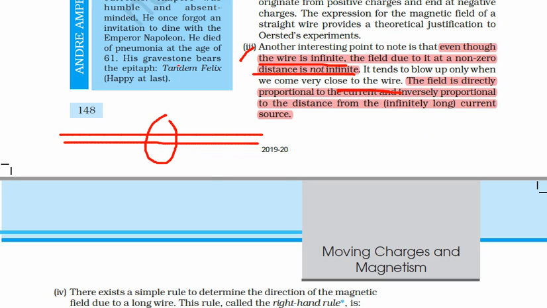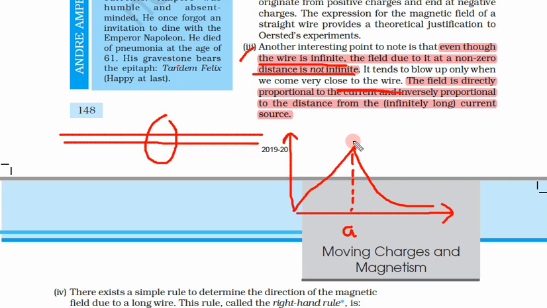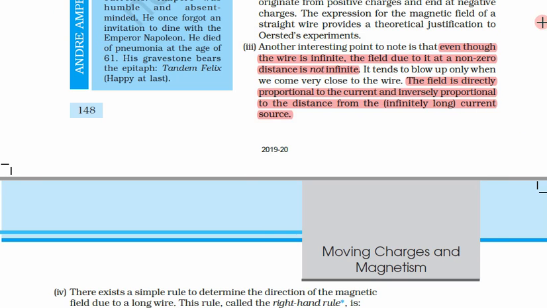So if we see that diagram that we have seen, this was the magnetic field, this was the distance. We saw this kind of graph, and only at r equal to a we have this point. Otherwise, at every point this field B is finite. So they are trying to say, even though the wire is infinite, the field is finite.